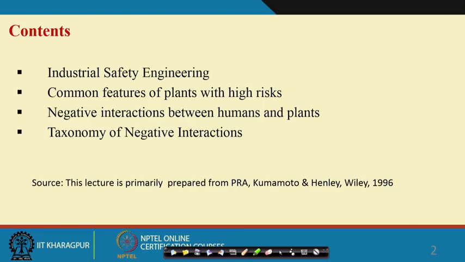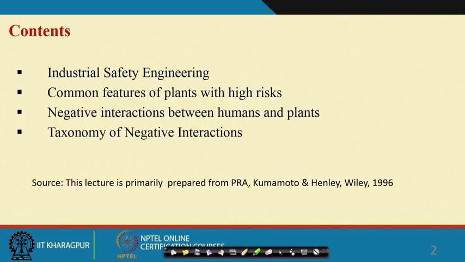So, safety engineering and accident causing mechanisms per se are not two distinct topics. Just to tell that today also accident causing mechanisms will be discussed. In that sense I kept this title. So, whatever you have learned so far, we will put under industrial safety engineering.